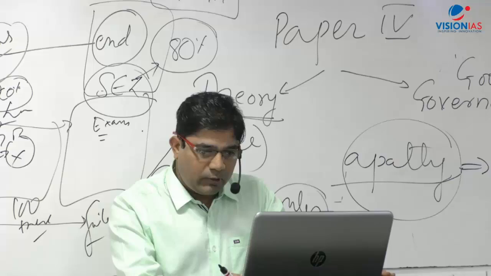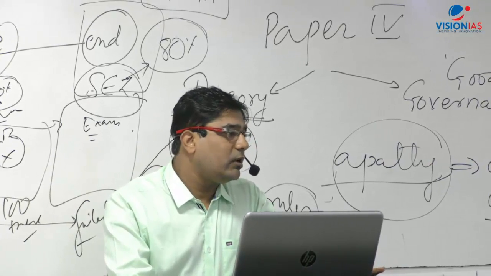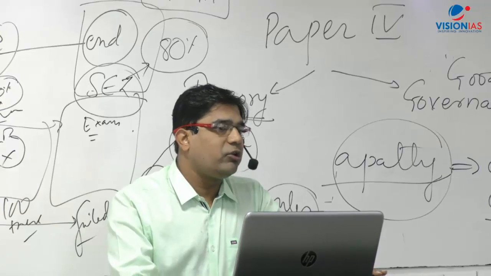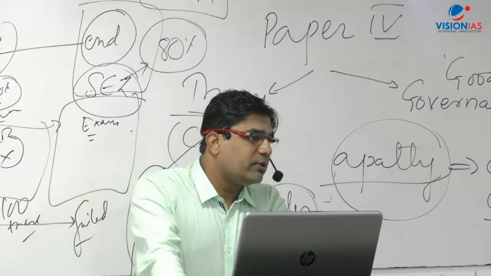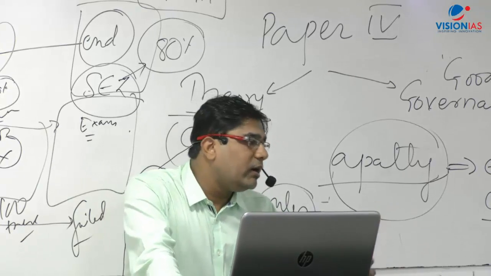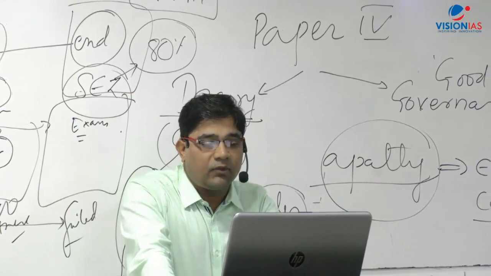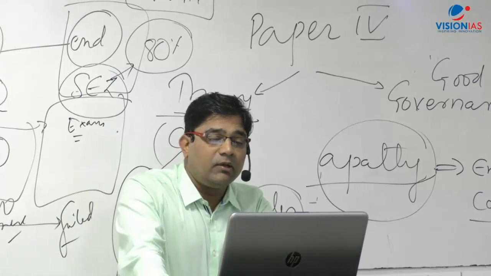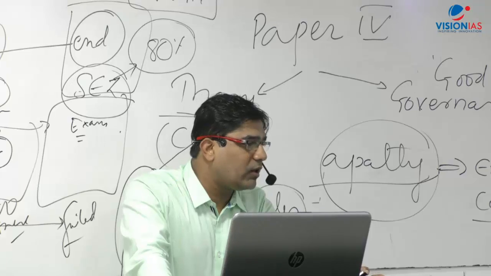There are two lists of values here. One is the Nolan Committee and second is the Second Administrative Reforms Commission. They have extensively talked about what sort of values are required to be possessed by a civil servant. Once you possess these values, it becomes handy for you to behave in the manner in which it is required. Next is emotional intelligence, same part. It's just an extension. This is another attribute.